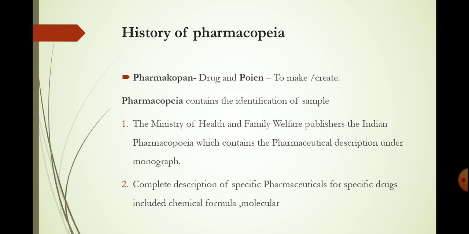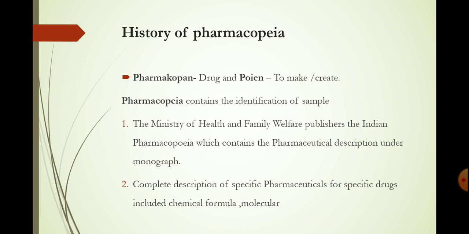So today we will discuss the history of pharmacopoeia. The word pharmacopoeia is derived from the Greek words pharmakon, meaning drug, and poiein, meaning to make or to create, that is, to prepare or create the drug.